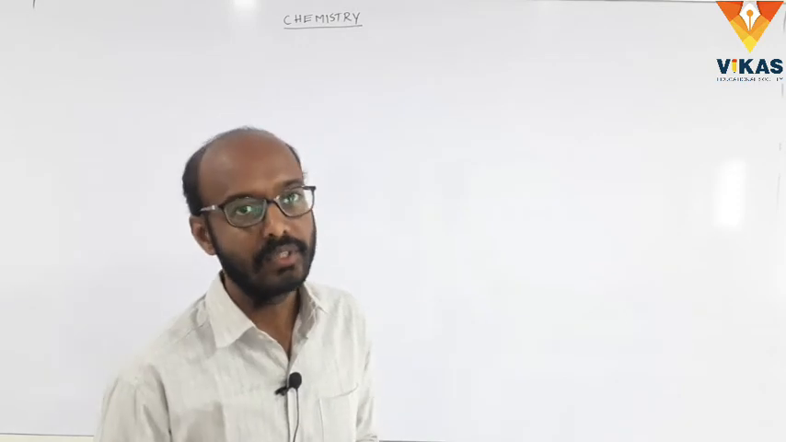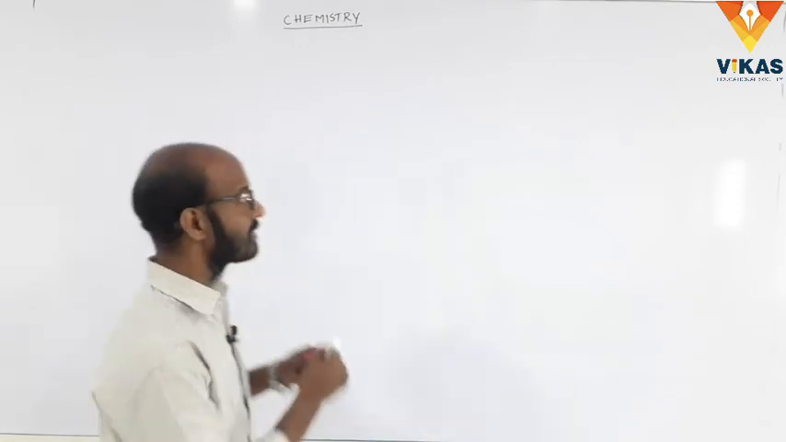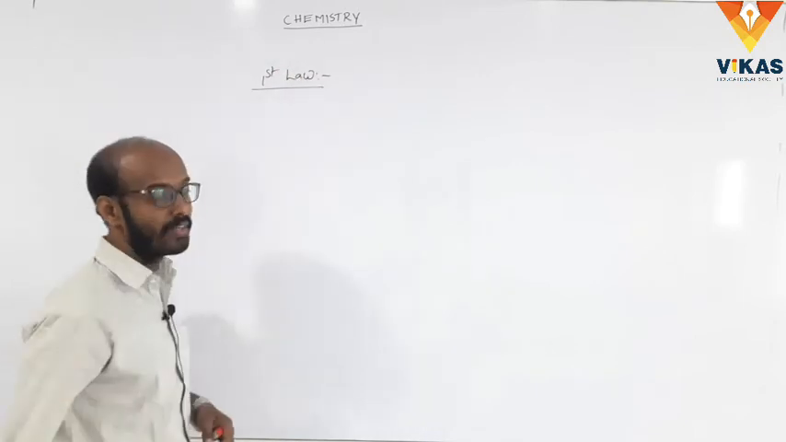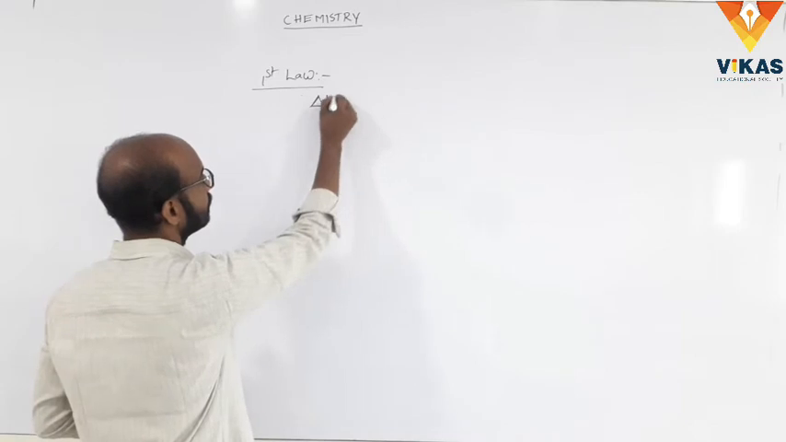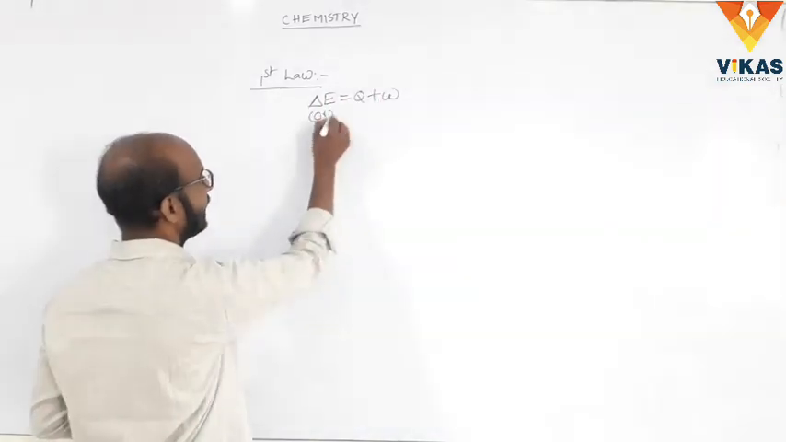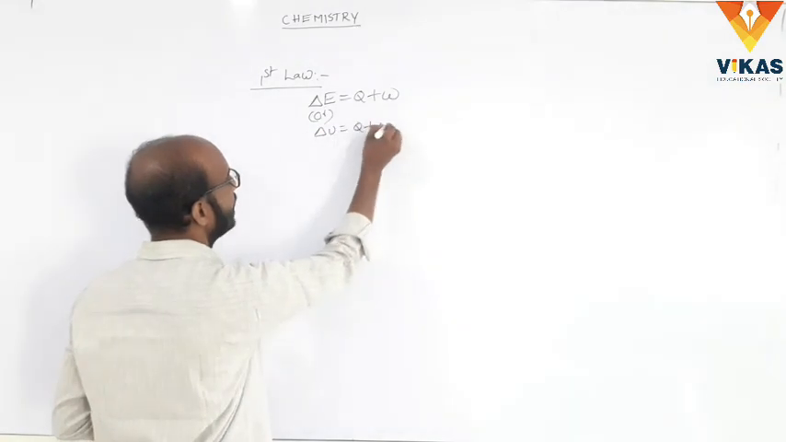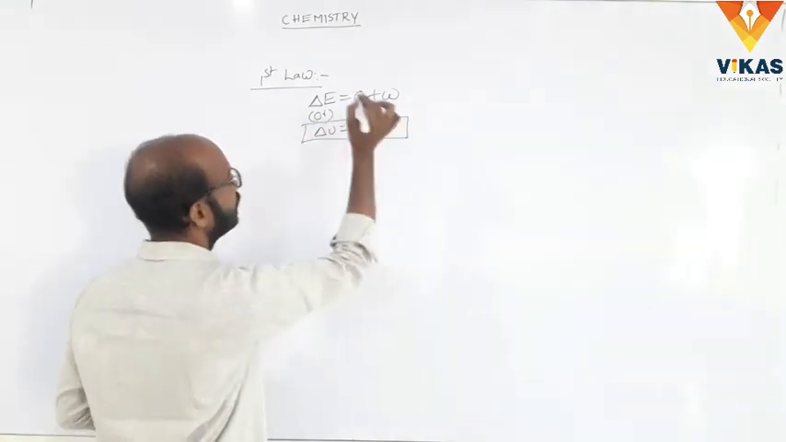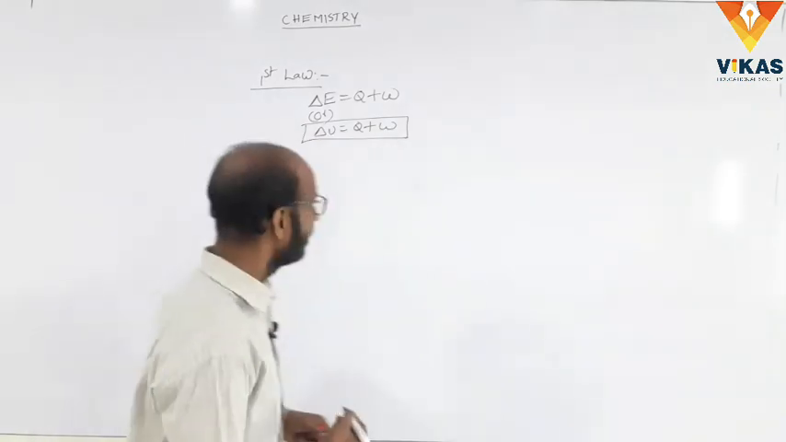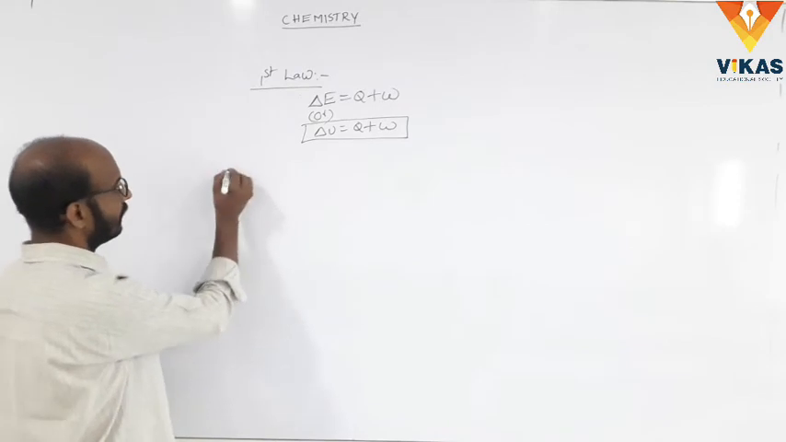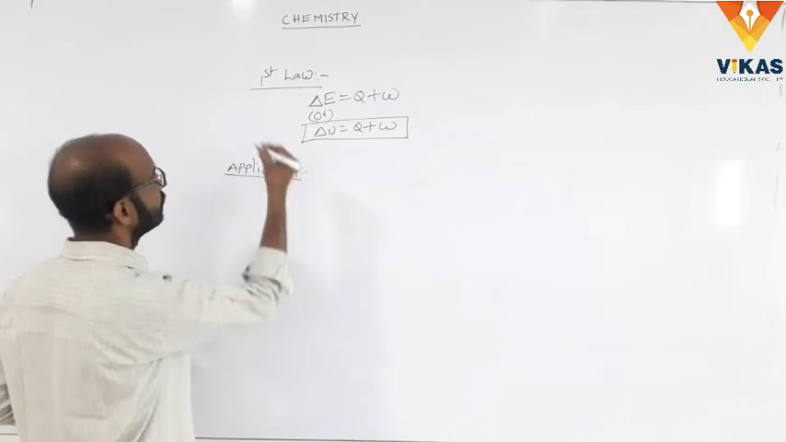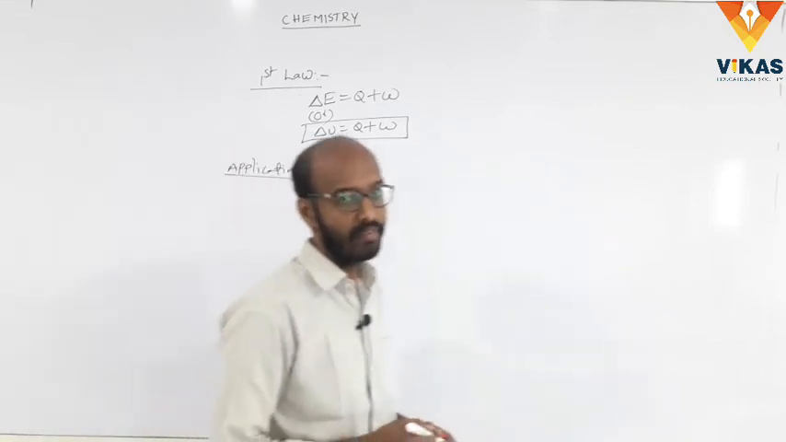Last class in chemistry, I discussed the thermodynamic first law. What is the formula of the thermodynamic first law? Delta E is equal to Q plus W, or delta U is equal to Q plus W. We can write either delta E or delta U. This is the thermodynamic first law. Later I discussed the applications of the thermodynamic first law.